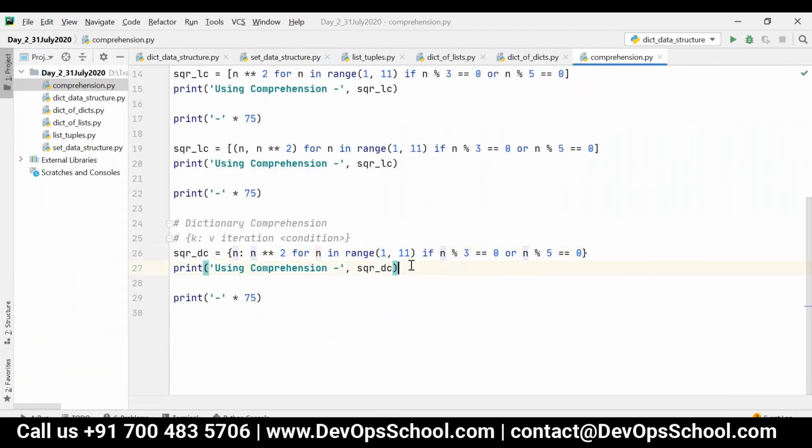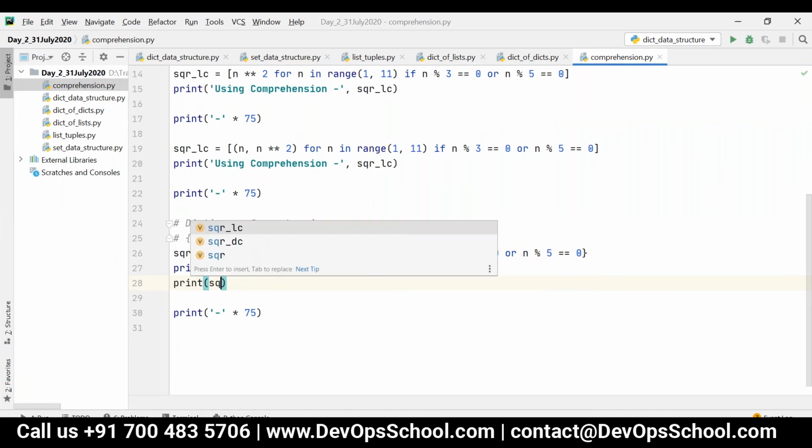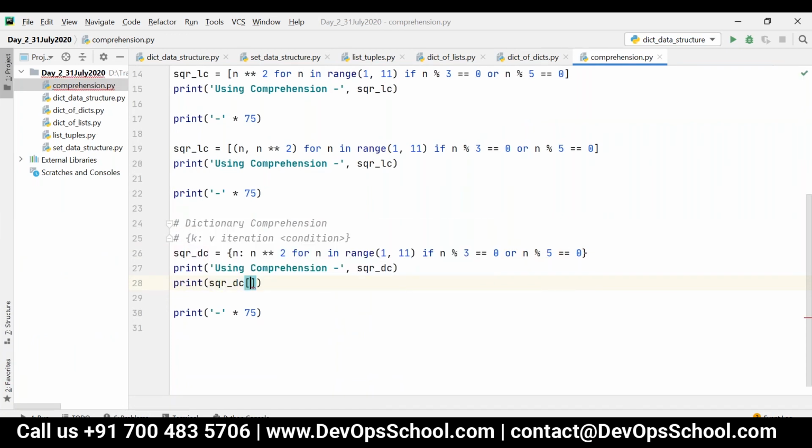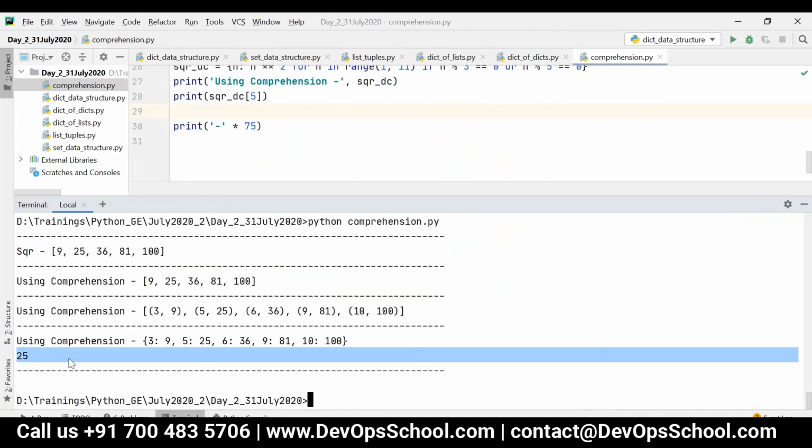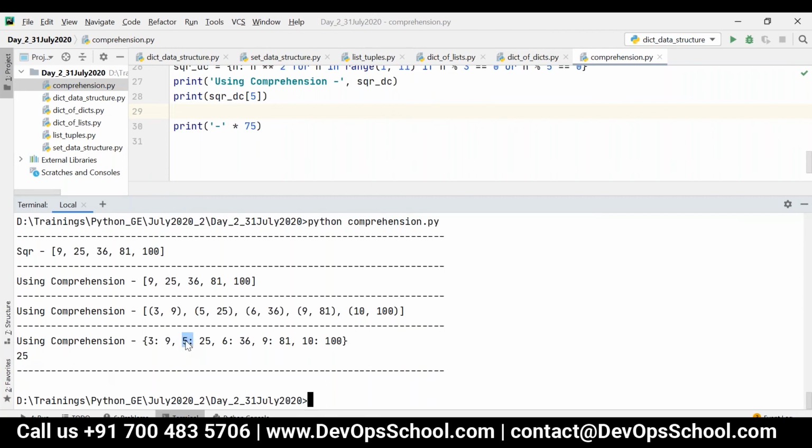Now if I print SQRDC of 5, what will happen? I'll be getting only 25, because 5 is a key and 25 is a value.